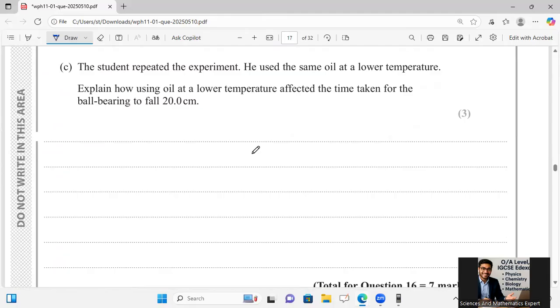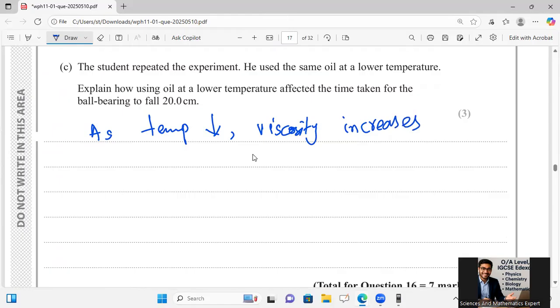So I will say here that as temperature decreases, viscosity increases, because the molecules come closer towards each other. So when the viscosity increases, internal resistance increases, so the ball falls at a smaller terminal velocity.